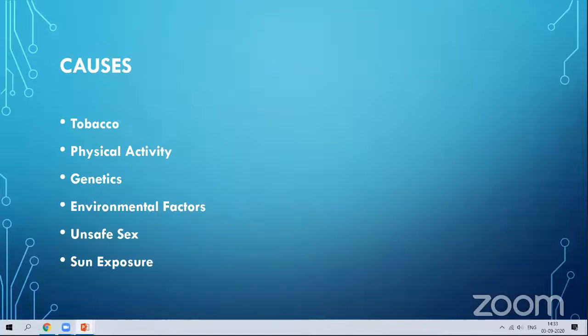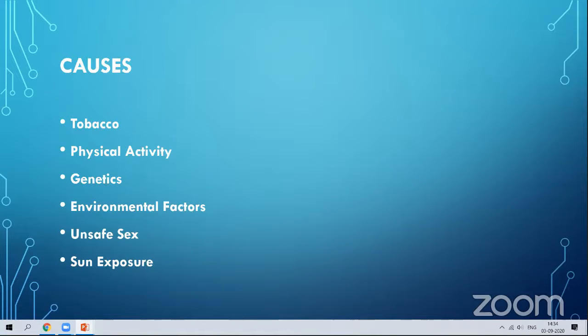Then genetics. If their parents or forefathers have cancer, this may also be passed on to their offspring. Then environmental factors.